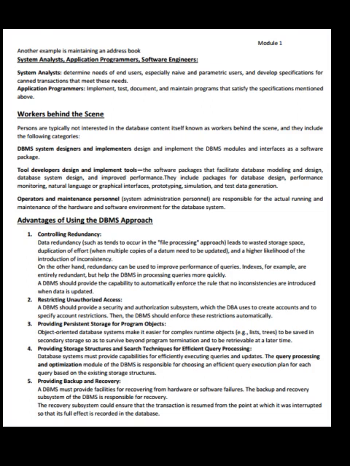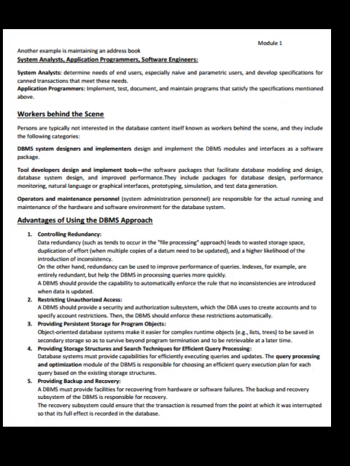A DBMS should provide a security and authorization subsystem with which the DBA uses to create accounts and to specify account restrictions. Then the DBMS should enforce these restrictions automatically. Providing persistent storage for database for program objects. Object-oriented database systems make it easier for complex runtime objects. Example is trees to be saved in secondary storage so as to survive beyond program termination and to be retrievable